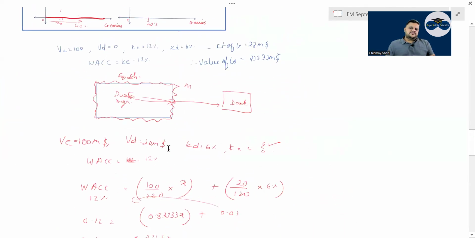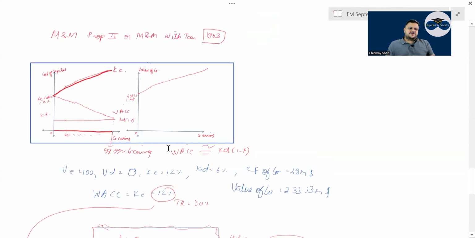Then coming to M&M proposition 2 or M&M with tax theory, which says that even a little bit if you bring in debt, the WACC will fall. KE will go up. KE and gearing both are increasing in linear fashion, correct or not?